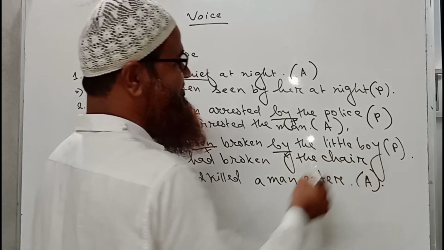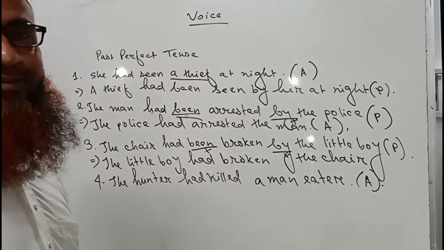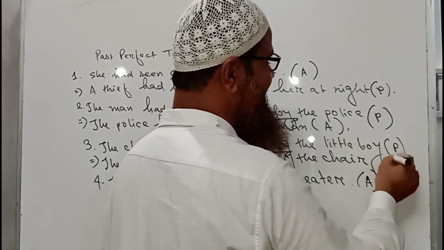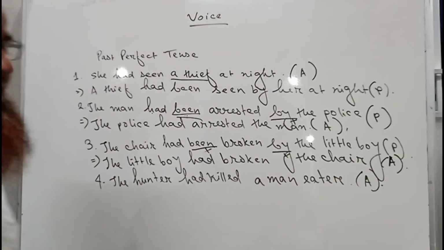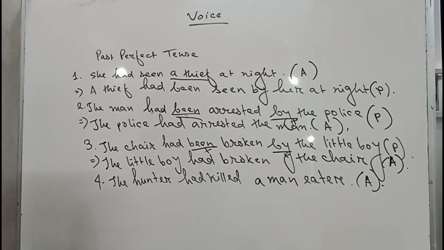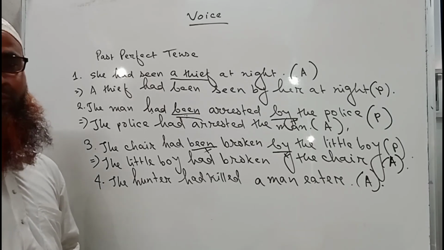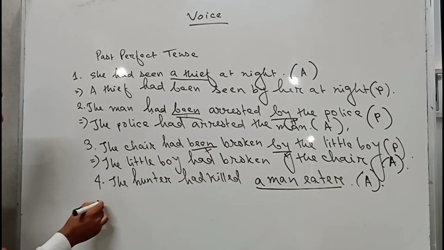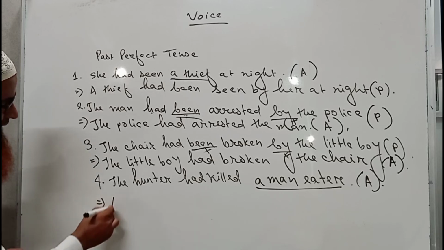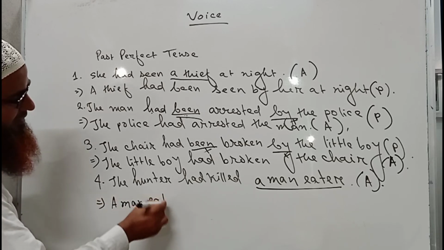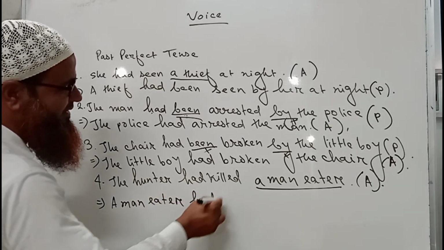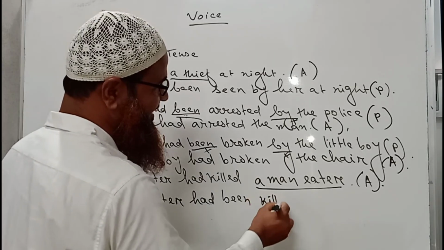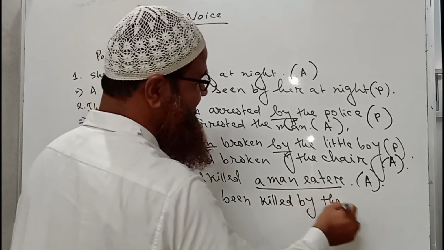We have not to change the verb because the main verb is already in past participle. And in past perfect tense, we use the past participle form of the main verb. So it is the active voice sentence. Again, the last one, the hunter had killed a man-eater. This is a sentence of active voice. And we have to change it into passive. Here, a man-eater is the object. It must be used as a subject. A man-eater. Then we have to write had, then been. A man-eater had been killed. Had been killed by the hunter.